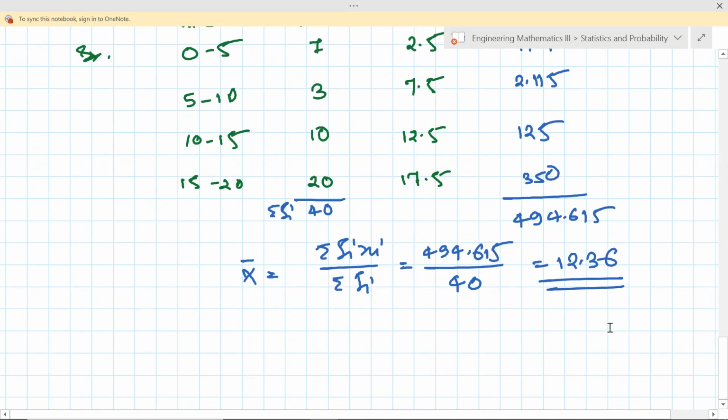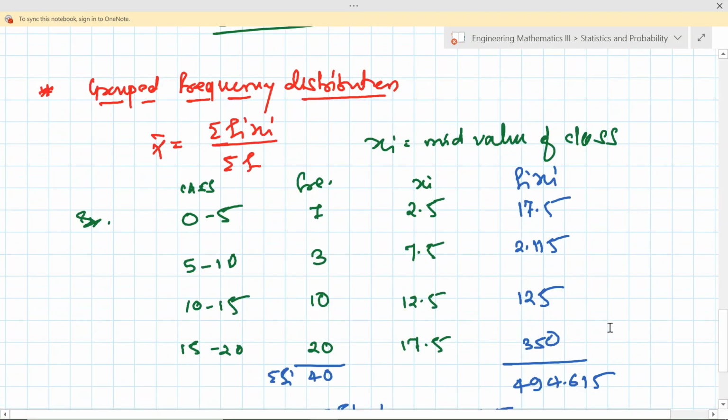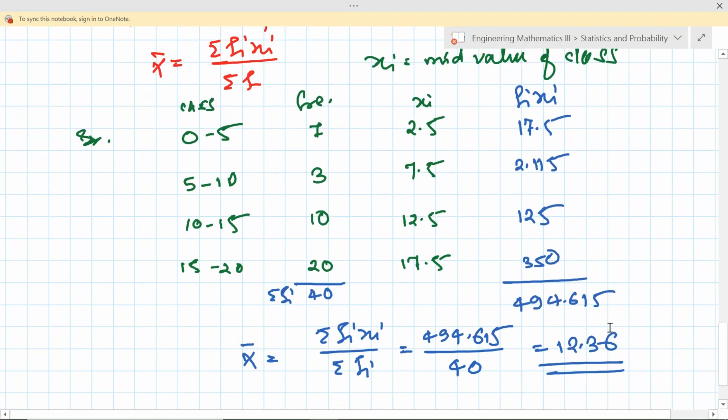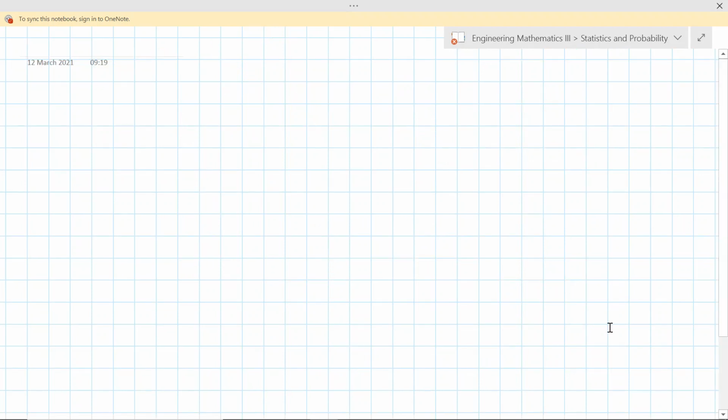A very important thing here is reducing the calculations. These are some basic examples where I have taken small values. But let us see this example and try to find the arithmetic mean. Example 4: find the arithmetic mean for the following data.